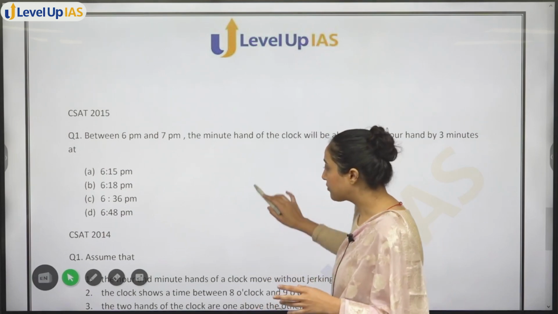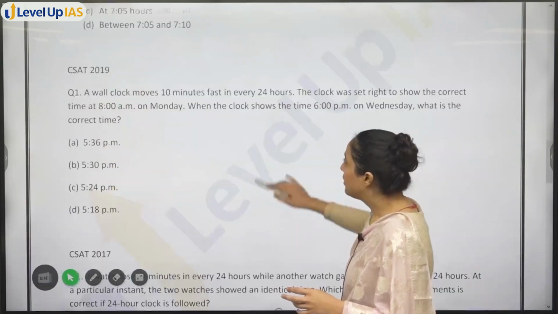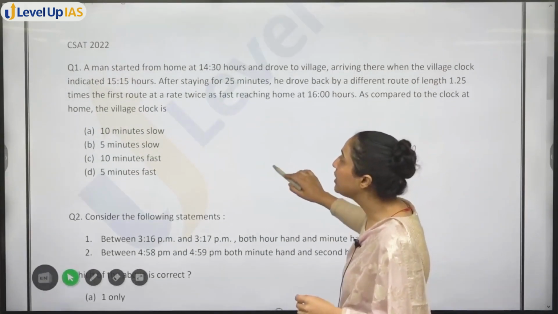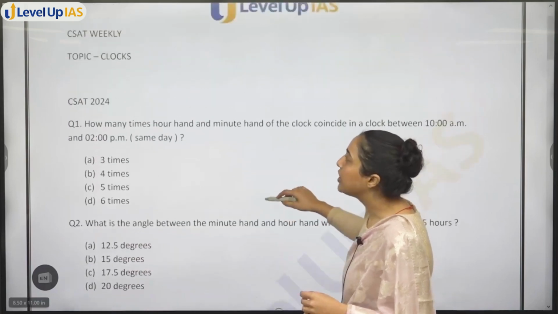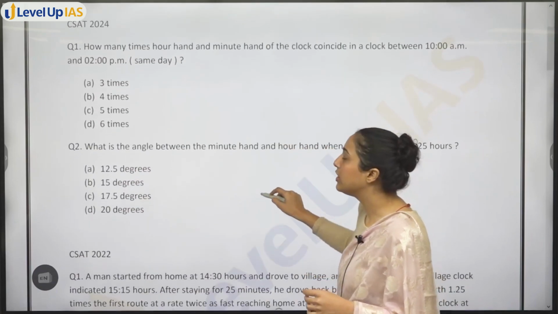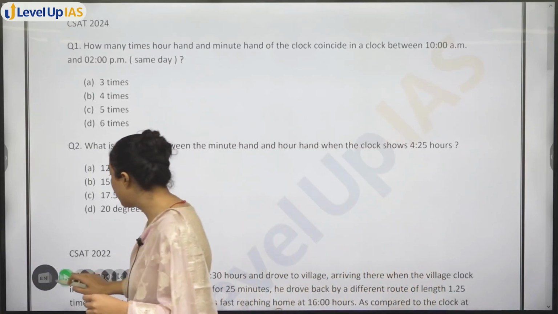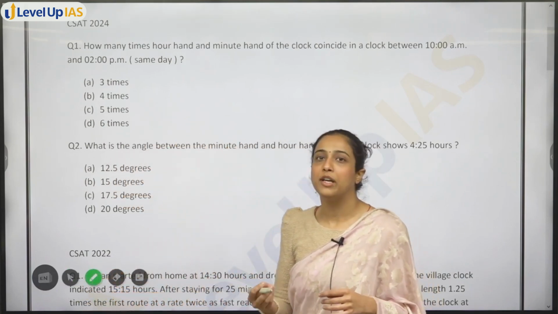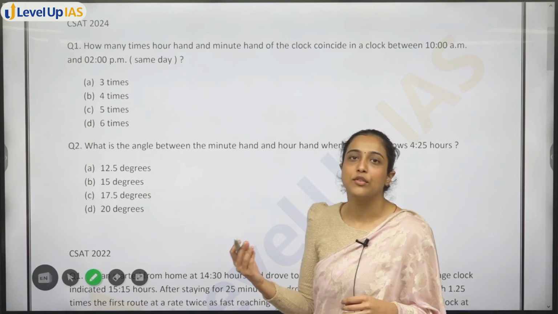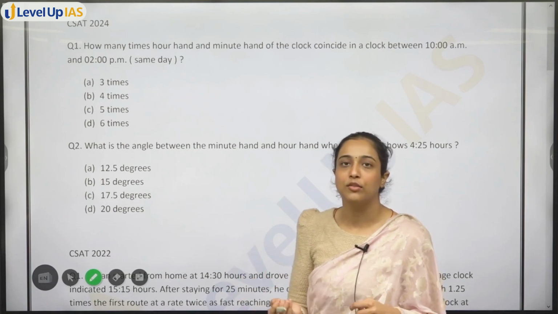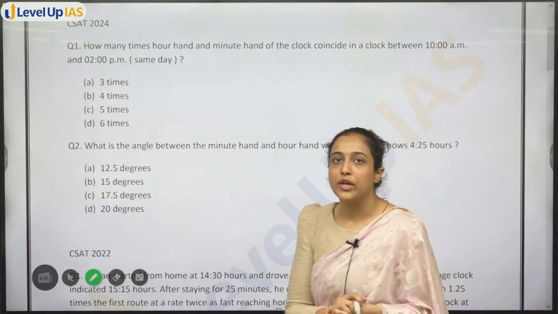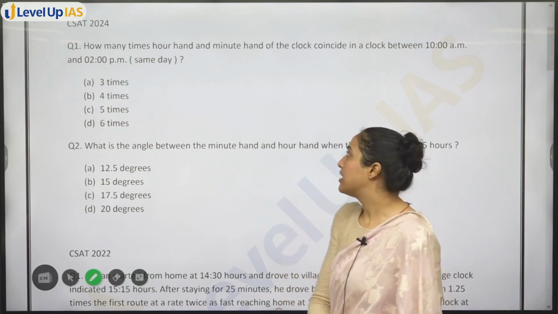Although not asked every year, even then quite a few questions of this topic have come. So this is also one of those topics where if you get a question of this, you shouldn't be surprised, wondering how there is a question of clocks in reasoning, why are there 2 questions. Okay? So let's start with the first question to check the level of difficulty now.